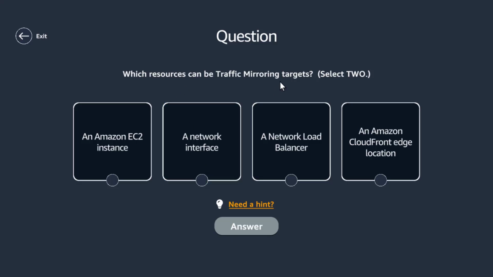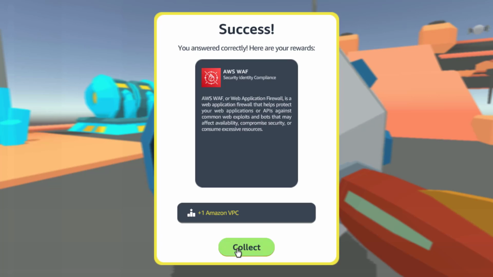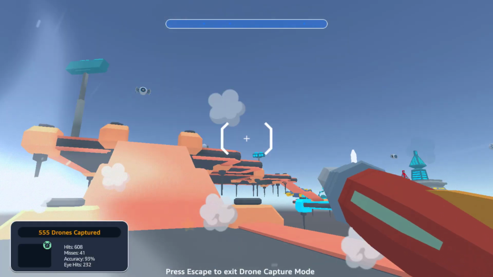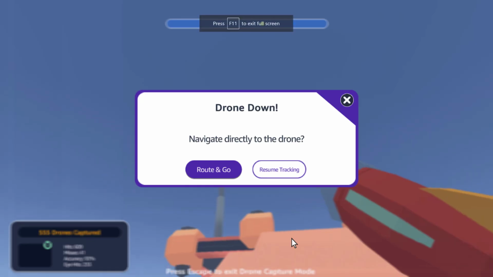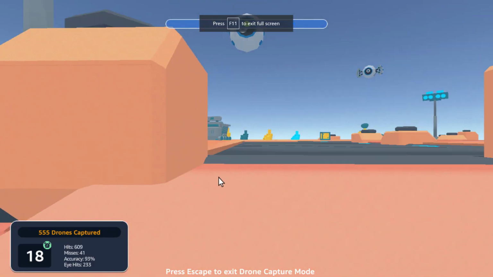Which resources can be traffic mirroring targets? Finally, selected 2. It can be this one, it can be this one. This I'm sure. Okay, 2 2. Not good. Very bad score. But that's okay.